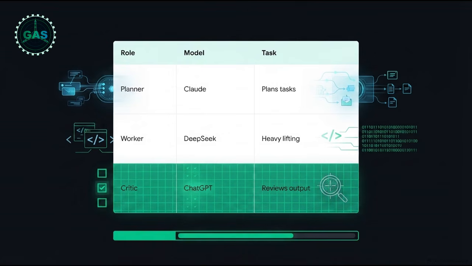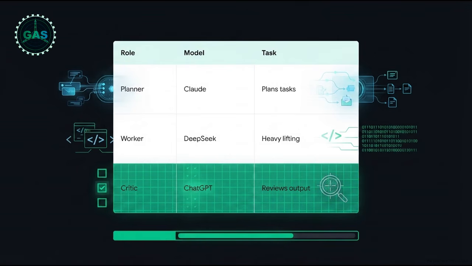Claude is incredible at understanding complex context, so it decomposes the brief and maps out the workflow. Next, we hand the actual labor over to the worker, using a model like DeepSeek v4. DeepSeek is phenomenal at coding logic and grinding through massive, repetitive tasks efficiently. Finally, we tag in a completely different flavor of intelligence, like ChatGPT 5.5, to act as the critic.